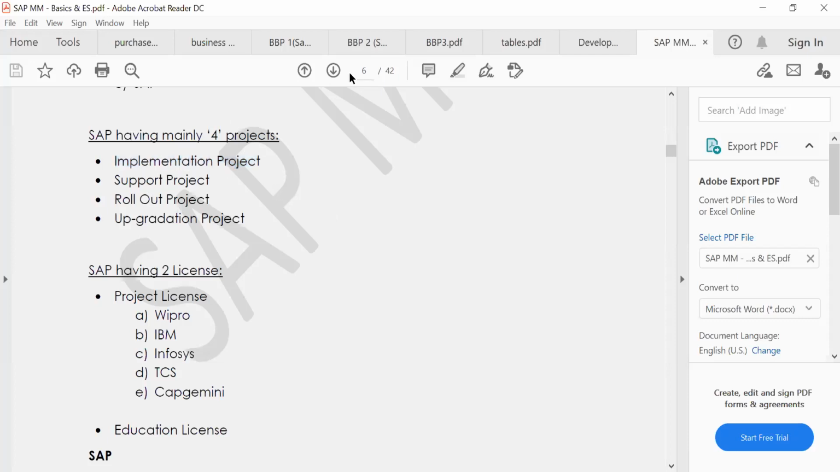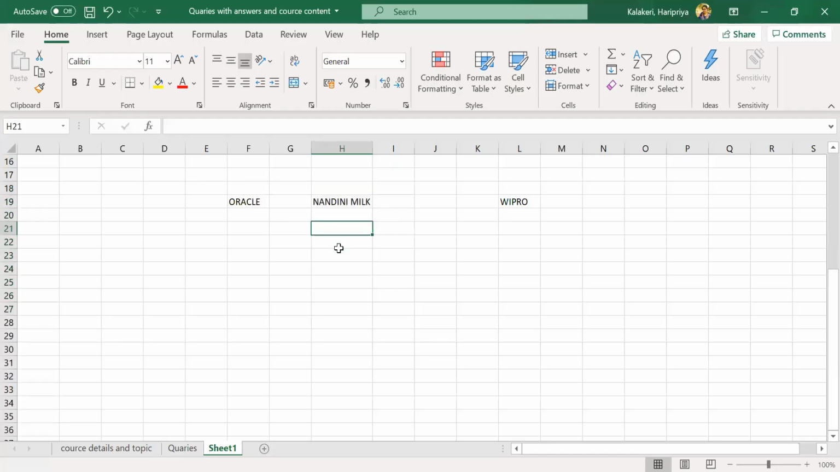Support project means, let's say ABB, a company which is already using SAP. But these people want support, so they approach Wipro. Then they will have a contract of 1 year, 2 years, like that. In that 1 year, we need to give support to these people.